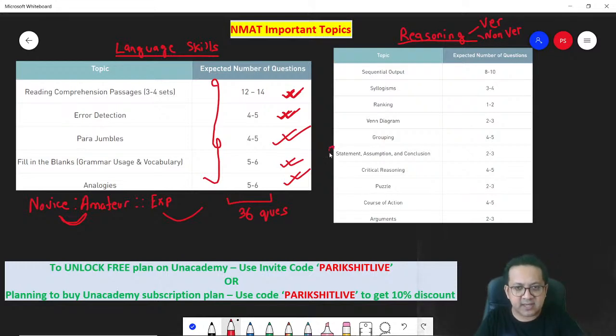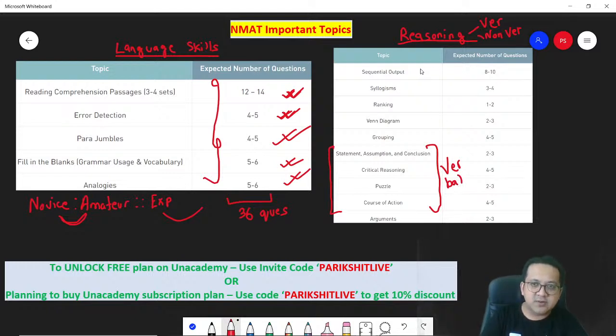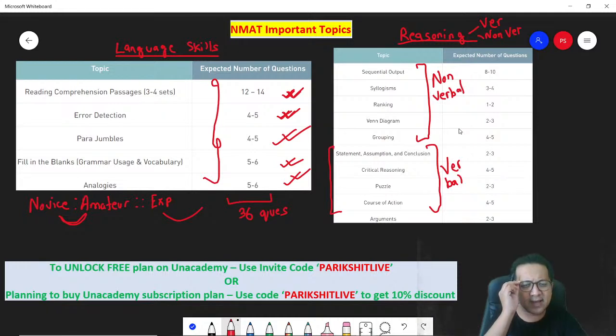The verbal reasoning is this part that you see. It is based on your knowledge of English. And what you see here is non-verbal reasoning. These are not like the typical CAT LRDI questions. It's generally much easier.